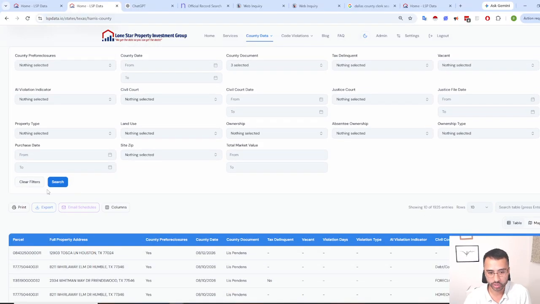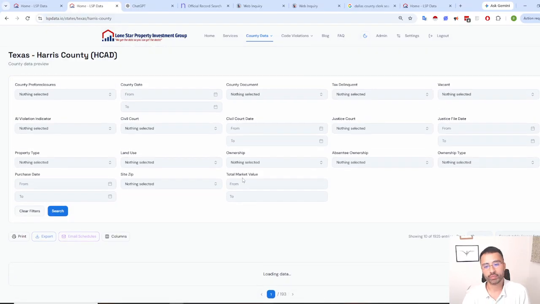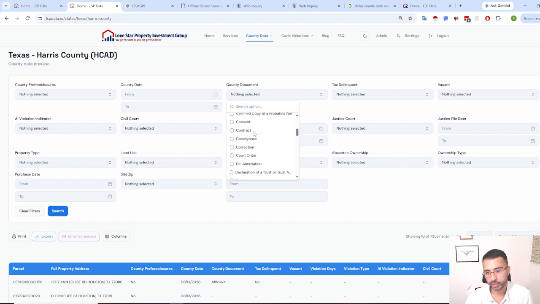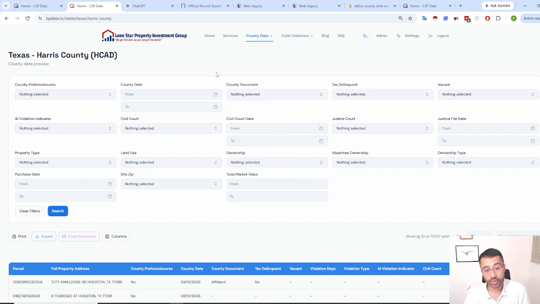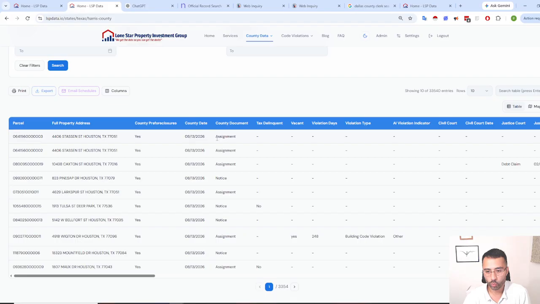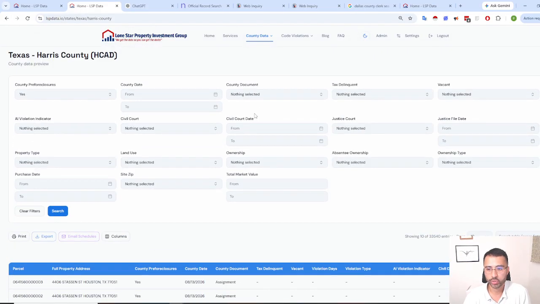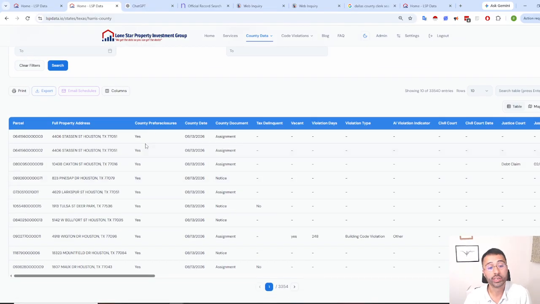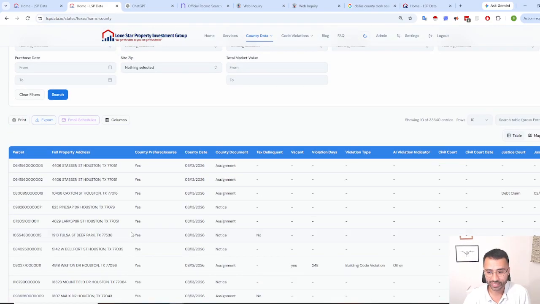I wanted to just show you that it's as easy as going here and selecting those, right? Let's say you have no idea what those documents mean. Well, we made it super easy for you. What you can do here is just go here and select yes to county pre-foreclosures. And again, we made it super easy to filter on some of those document types that I talked about. In this case, the document types that we believe are related to pre-foreclosures are already selected, right?